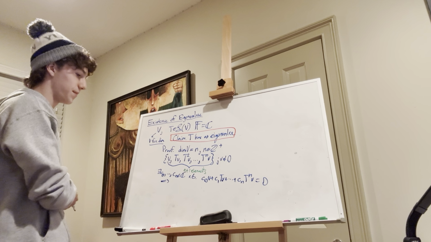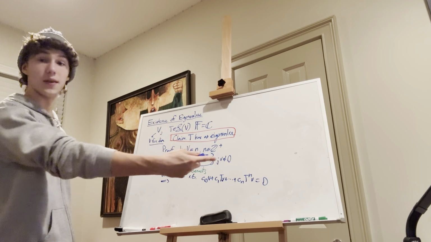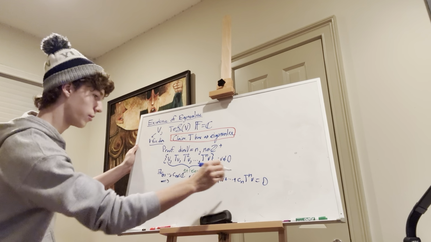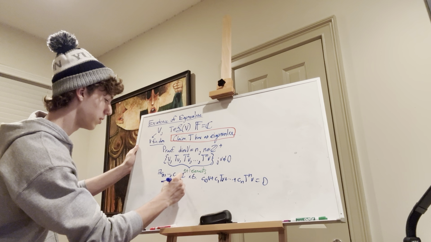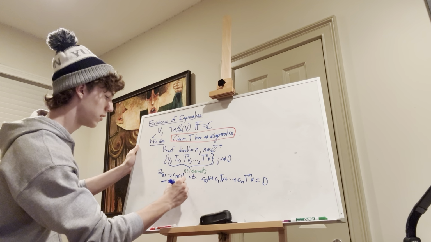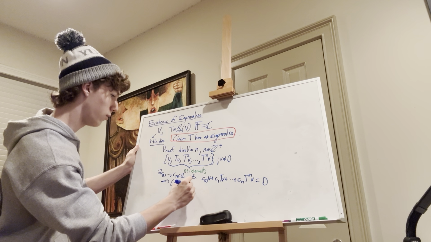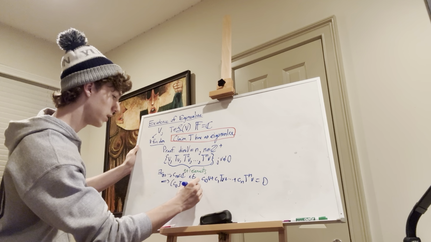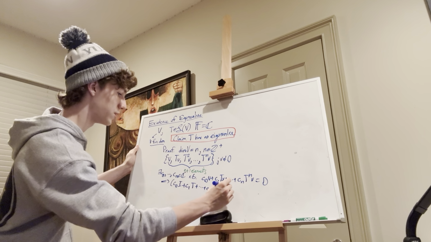Because these are linearly dependent. They're not independent. That would imply that they're independent if they're all 0. So I'm going to factor that v out. So we have c0, I'm going to put our little identity there, and then we have c1 T plus dot dot dot plus cn T to the n, and then v equals 0.